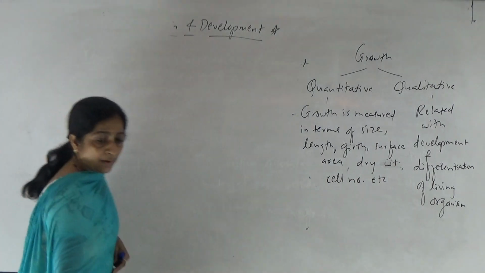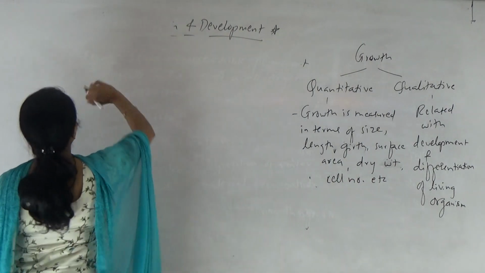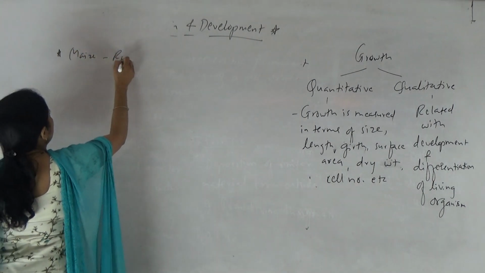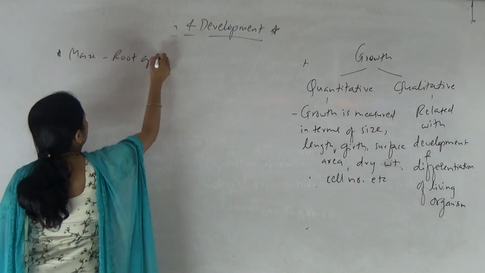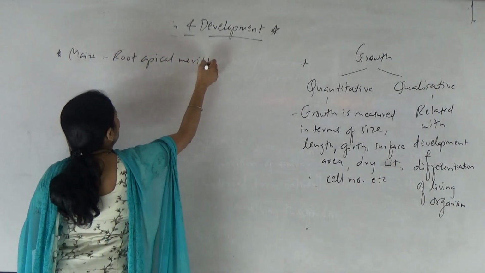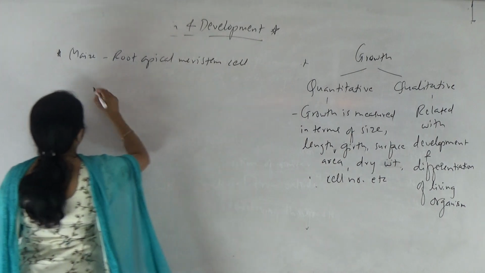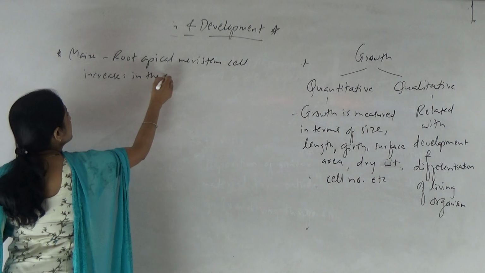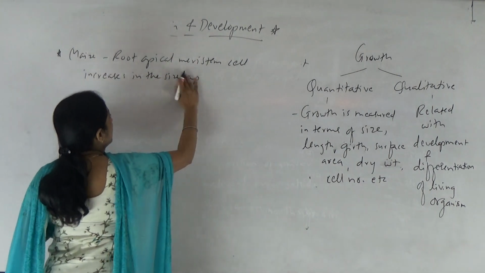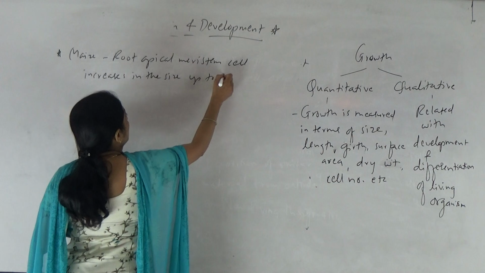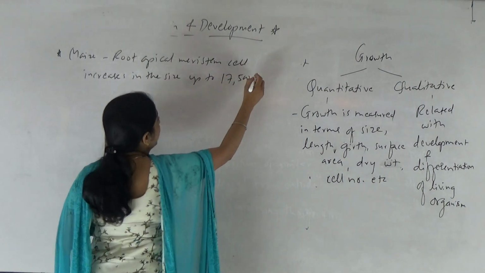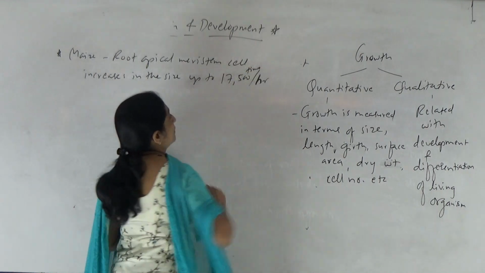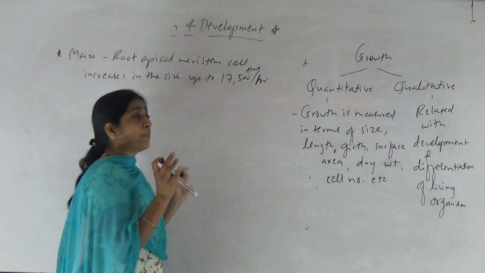Now, in maize, the root apical meristem cell increases in size up to 17,500 times per hour, right? This much increase is observed in a particular cell.